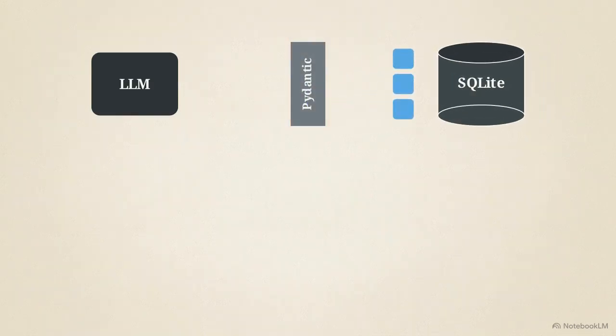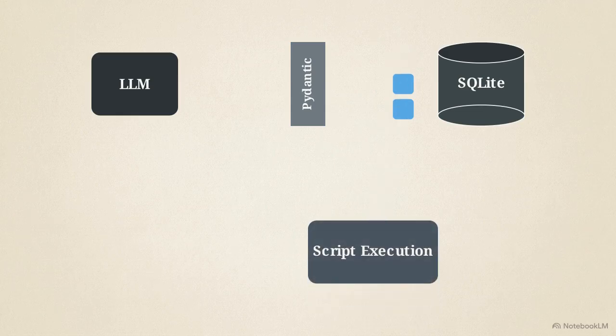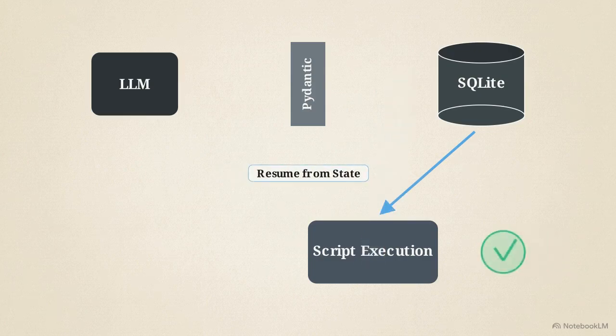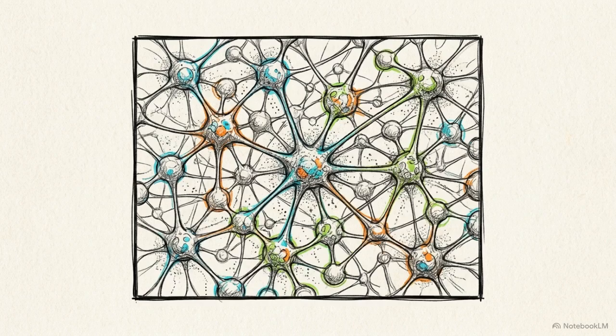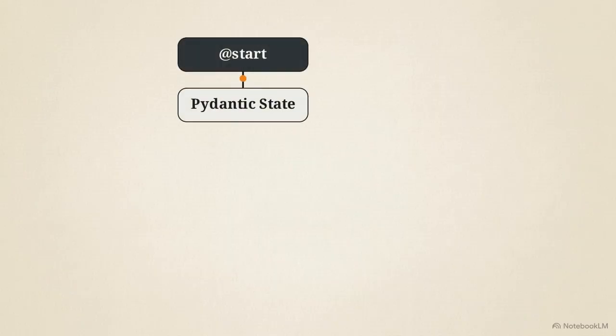Finally, flows utilize a built-in SQLite database backend to guarantee state persistence. If a script crashes, the system can instantly resume execution right where it left off. Flows successfully encapsulate unpredictable language model intelligence within a deterministic, fault-tolerant software architecture. We can now trace a task through the complete production-ready architecture.